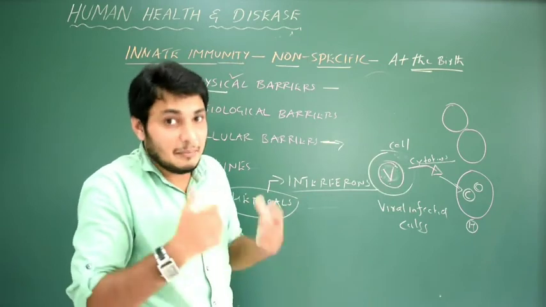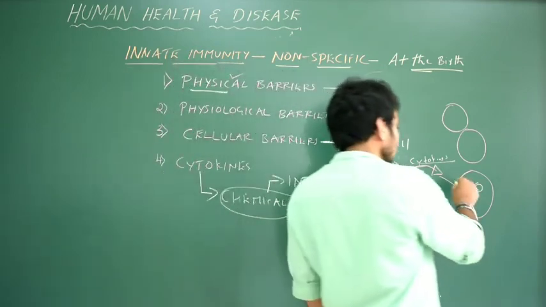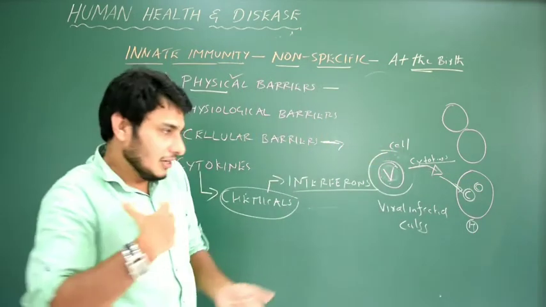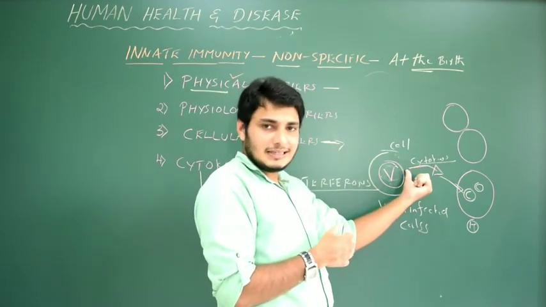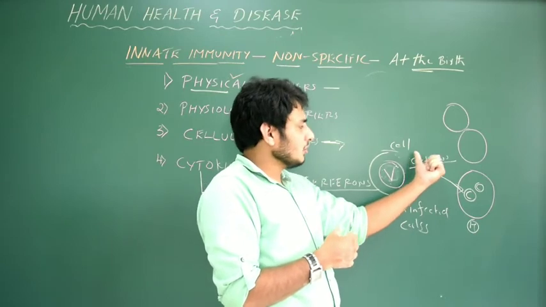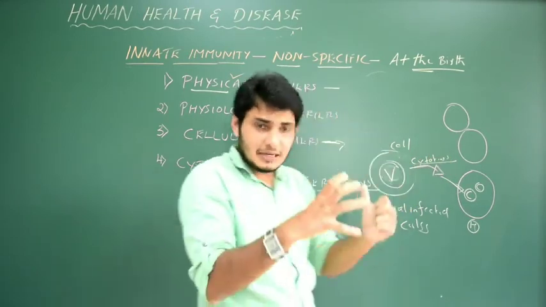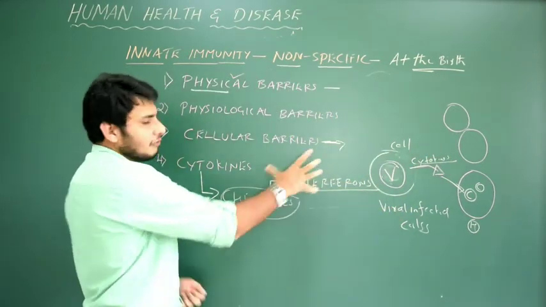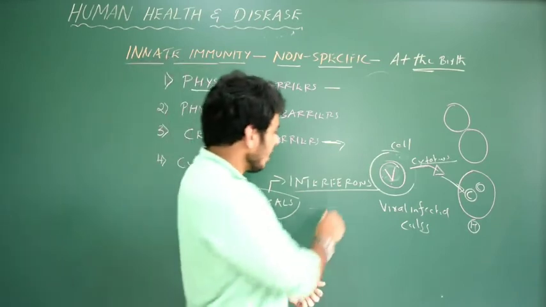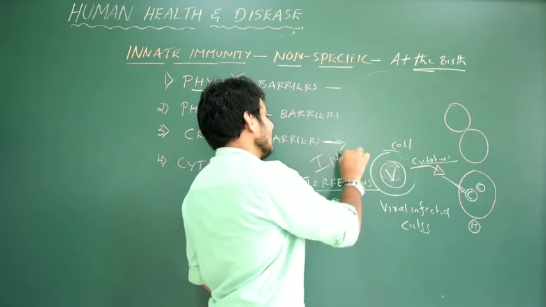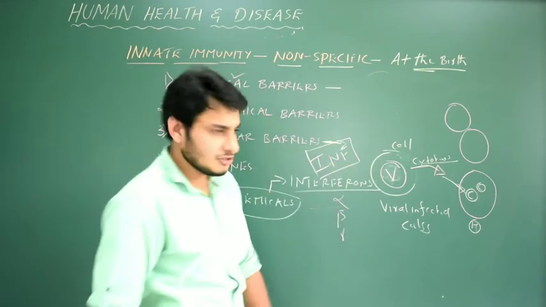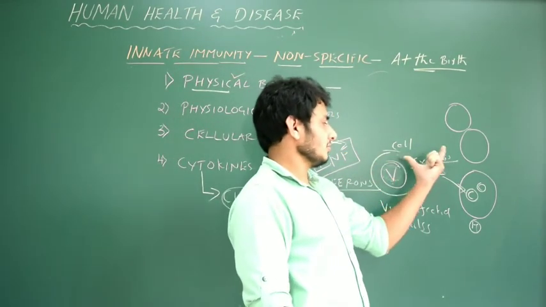You will understand the mechanism of immune response later. So this is actually a type of signal. The virus has already damaged this cell, but this cell is sacrificing, releasing certain chemicals in the form of interferons. There are many different types of interferons: alpha, beta, gamma. In short, we write it as IFN.